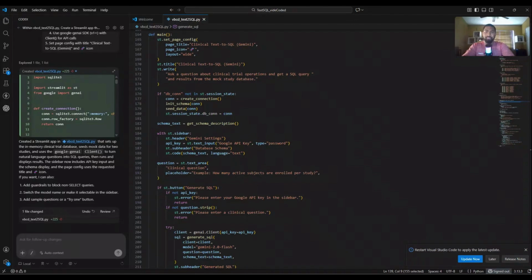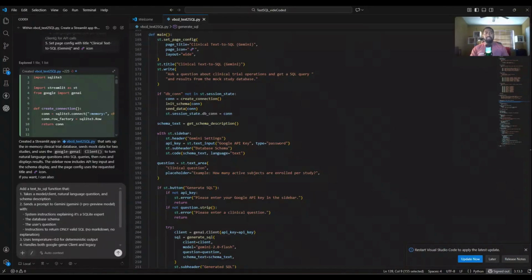Next, we want to add the text to SQL function. That is going to be probably the most important, or I think second most important, part of this application. And so the prompt I'm going to use, like I said, I already had these prompts written out, so I'm just copy and pasting. Feel free to use these same prompts, by the way. Maybe I can provide them for free.